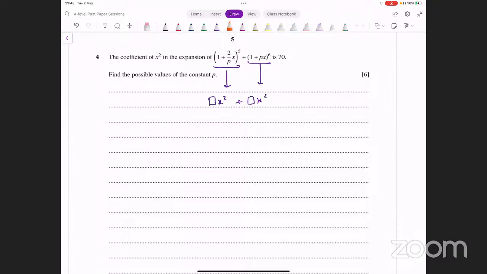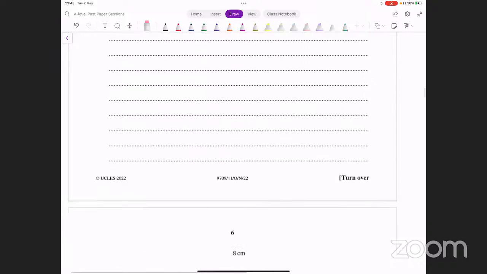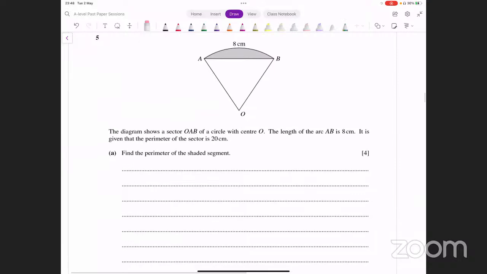जो कोएफिशिएंट आपके पास आ रहा होगा उनको ऐड करके उसको 70 से इक्वेट कर देंगे, एक इक्वेशन बनेगी p के टर्म्स में, उसको सॉल्व कर लेंगे. ठीक है, you can all do that. I don't think it's very difficult. You can try this. You should be able to do it. So again, as I said, I'm going to focus on the questions that are more difficult. Okay, so this is doable. You can do this. Let's move on to question number 5.